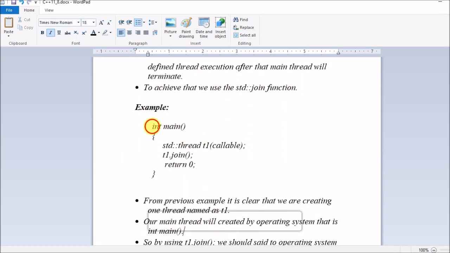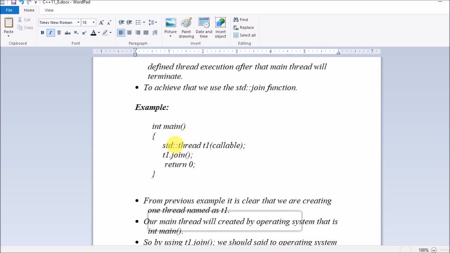So guys, this is a snippet of code to explain how to achieve this. This is the main function. Always, when you compile your code, the execution of your program starts from this main function, and it will execute these instructions line by line sequentially. Here you are creating an object of std::thread by the name t1, and then this is a callable. You know that a callable can be a function pointer; we have seen using a lambda expression and using a function object in earlier cases. So here we are creating a thread object. Since this main function is there, the main thread will be assigned to execute this whole program.